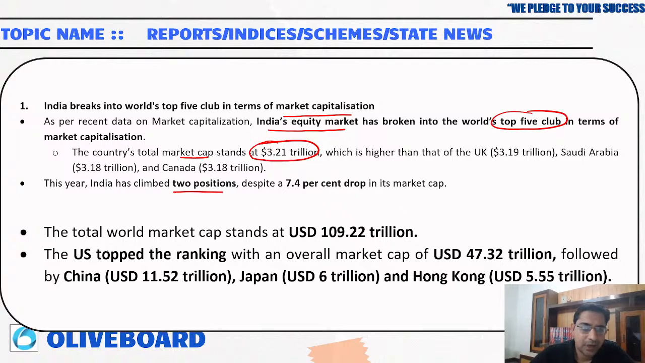Okay, now the total world market capital is US dollar 109.22 trillion. Okay, so the US has topped that. So the US has a total market capital of 47.32 trillion. Then after that we have China, okay, then Japan and then Hong Kong. Okay.